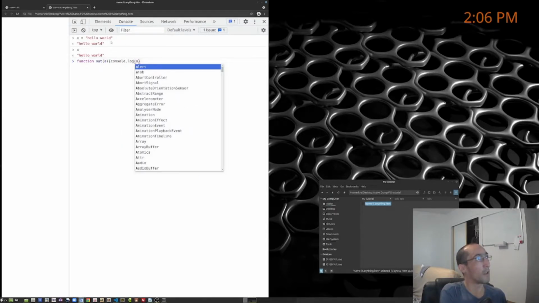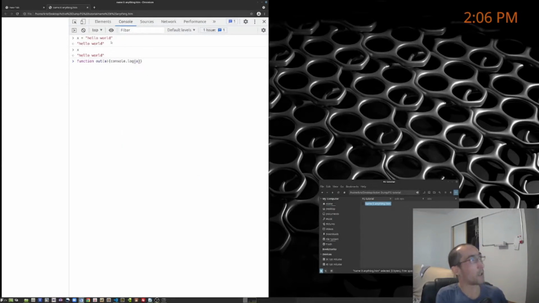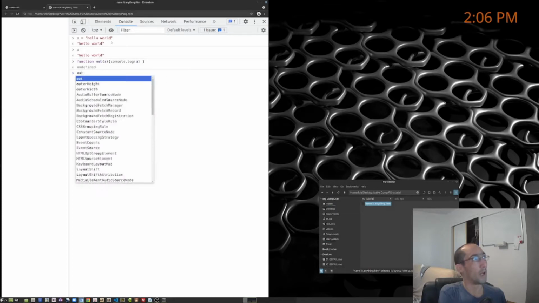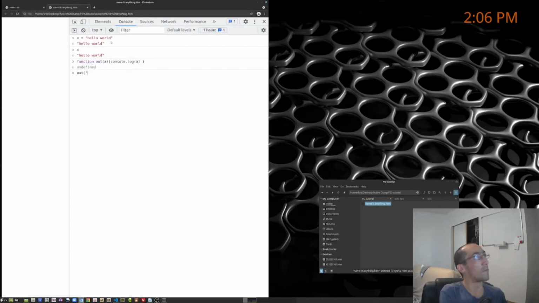So you can write code directly in here, like function out, console log A. So all I'm doing is making a function that outputs a console log of anything I give the function. In this case, I just called it A right here. So when I hit enter, now when I say out, this is my output function. And then I wrap those in the parentheses. Functions always have parentheses. You'll notice that it output my result here. This is my output function.